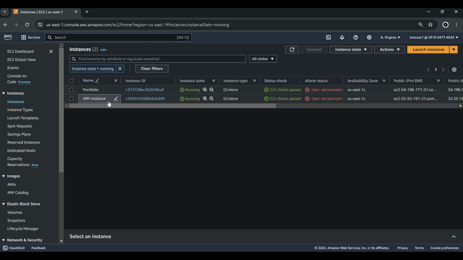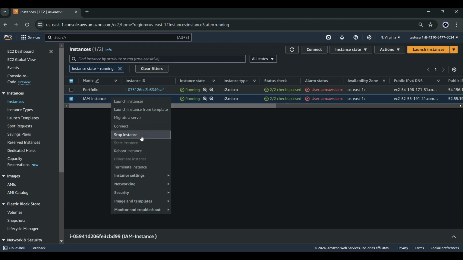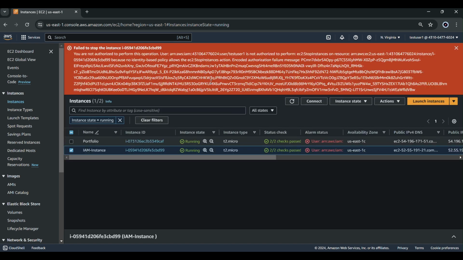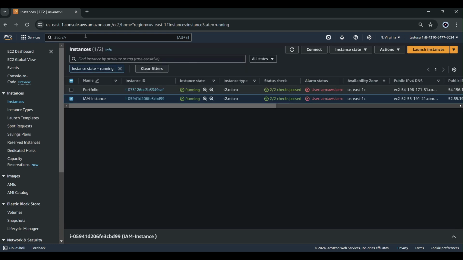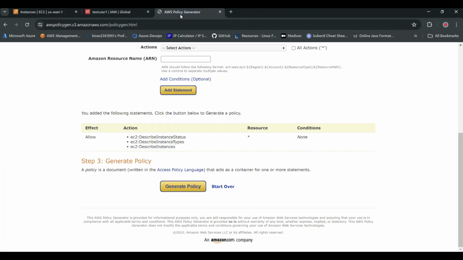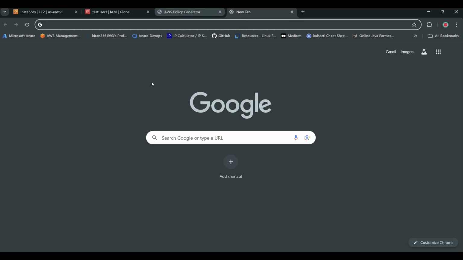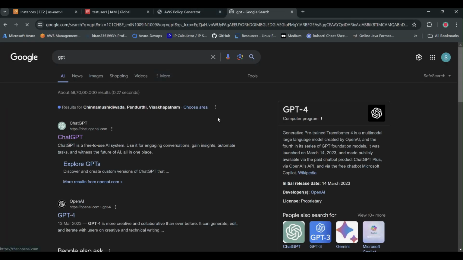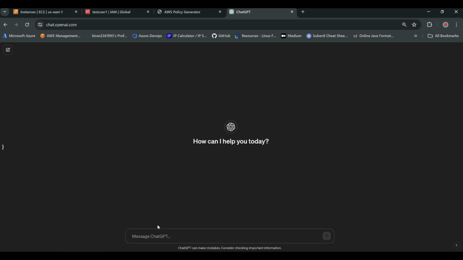We do have the access to view it. Now, if the user tries to stop this instance, he might not have the access because we have not given an authorization to him. See, you are not authorized to perform this operation. Now, let's go back here and create one more policy. Now, let's open GPT. You can open any of the AI tools. Your organization might be having some AI tools.